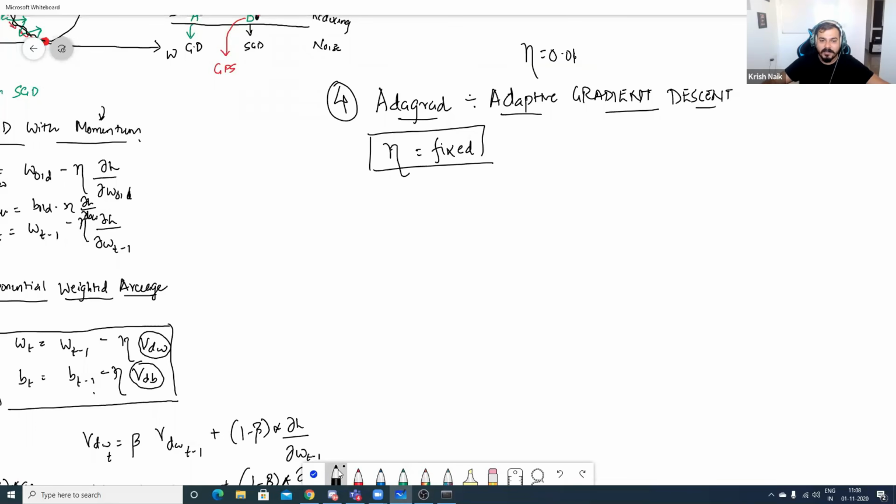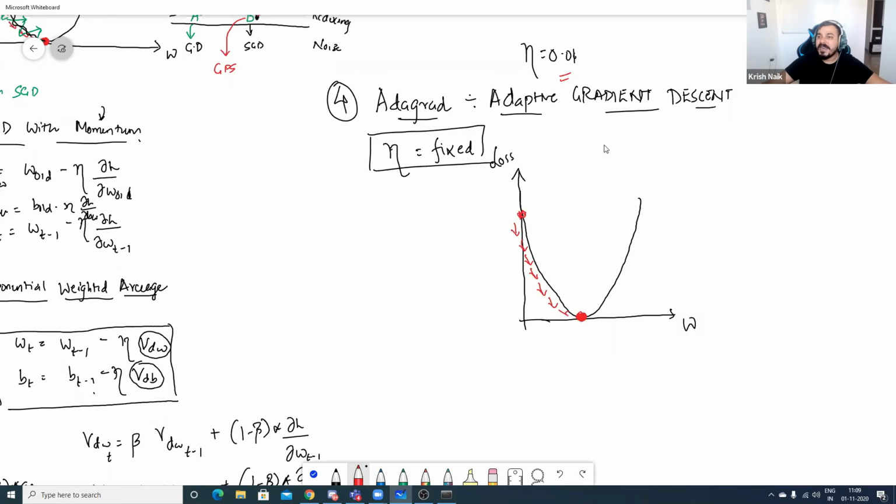And now, if I just consider that gradient descent which I have been drawing all this time, this is my weights, this is my loss. Suppose I draw this. What happens if my learning rate is fixed? It may happen that it will be taking the same step size to reach the global minima, right?